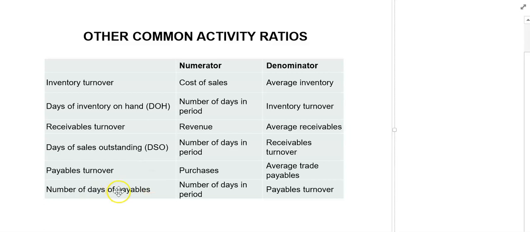The number of days of payables is calculated as the number of days in the period, for example 365 days, divided by the payables turnover. It indicates the average number of days to pay suppliers from whom the company purchased on credit. Generally, the higher the number of days of payables, the better it is.